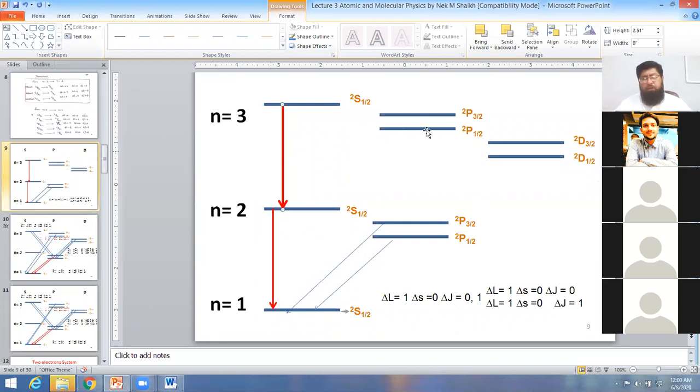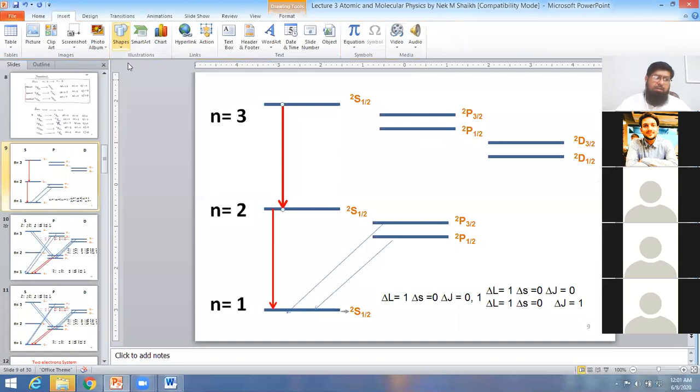Here, if we look into the p level, if the electron is in the 2p 1/2, is it possible that it can go down to the 2s 1/2, from this level to this level? Is it possible? Yes, sir, because it is a p orbital to an s orbital. So this is delta L equal to 1. Okay, possible.